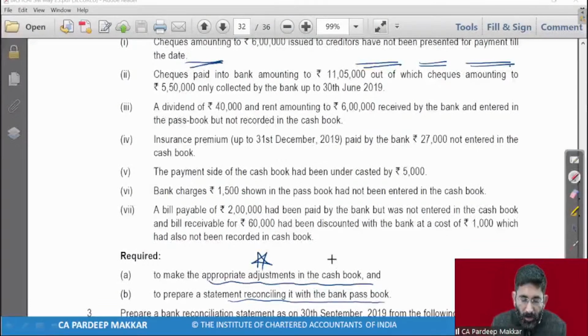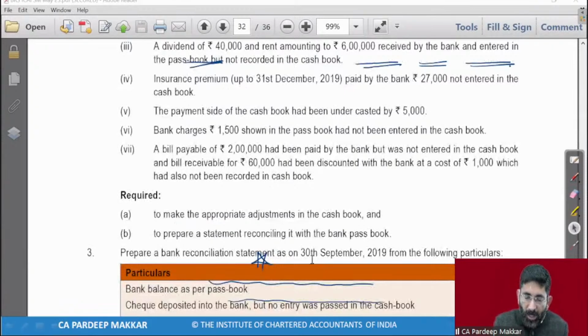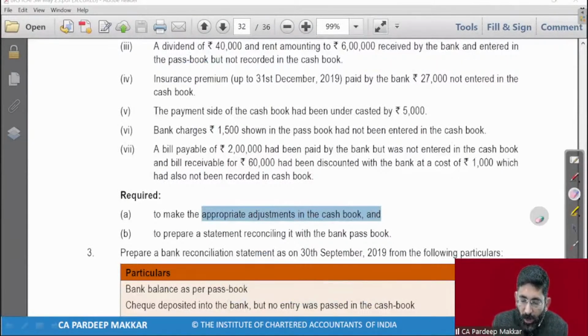Now, if it is mentioned in this way, prepare a BRS as on 30th, like in question number 3rd, it is mentioned only BRS. So we will not go for the adjusted cash book. But when it is specifically demanded that you have to prepare adjusted cash book, then we have to use this method. I think this is clear to every student. When we are using these methods,